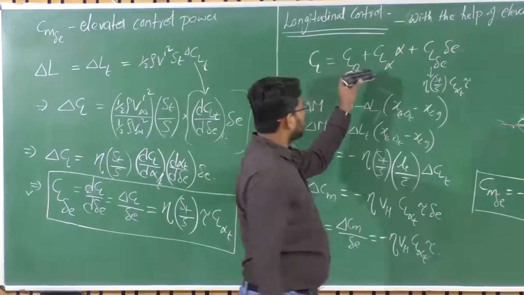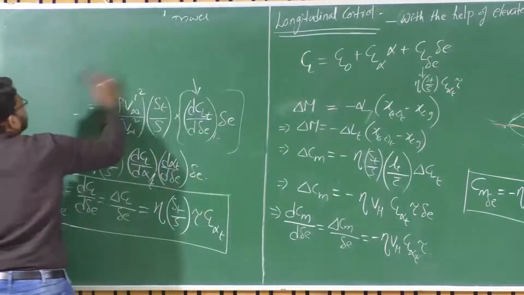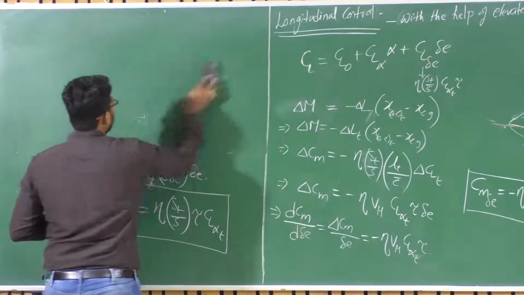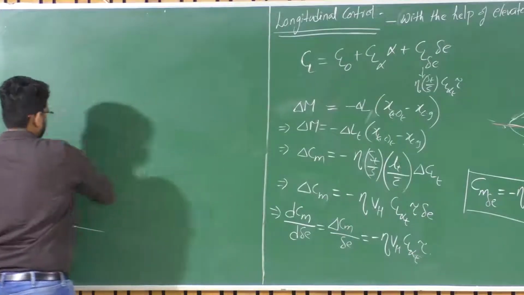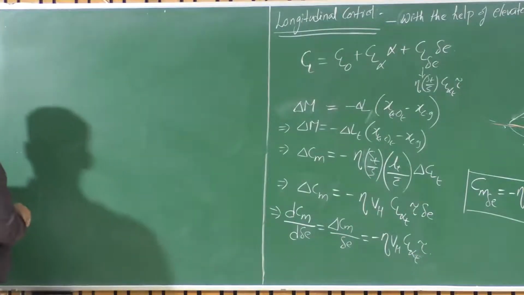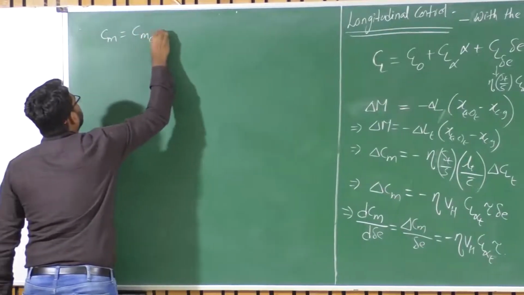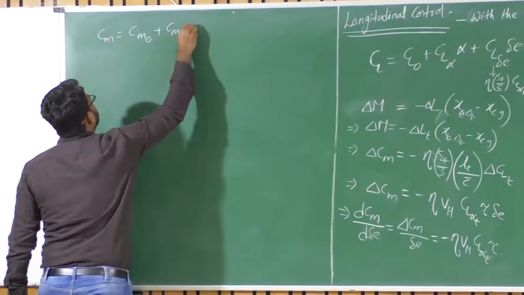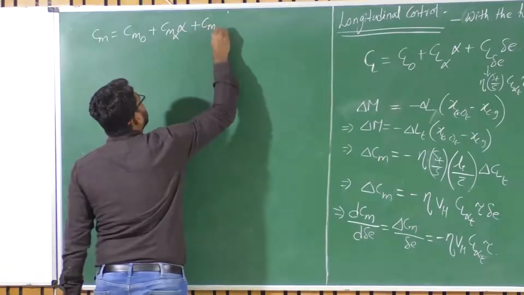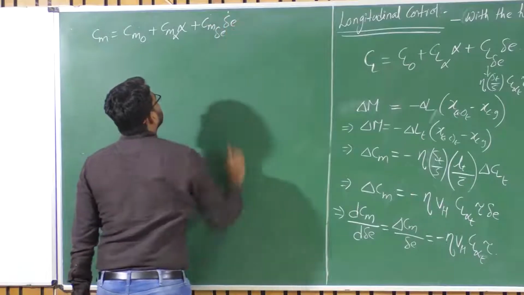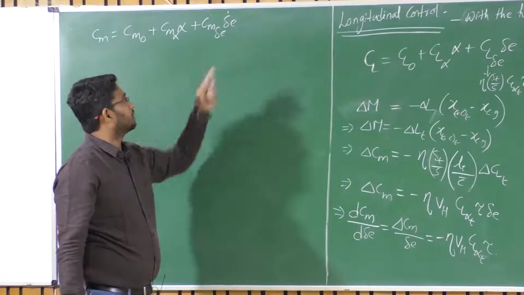Okay. Similar to this, the total pitching moment of the aircraft can now be expressed as Cm naught plus Cm alpha into alpha and Cm delta E times delta E. So when you just have a wing and tail combination, what you have is Cm naught plus Cm alpha into alpha when there is no elevator deflection. But when there is an elevator deflection, we have additional terms: Cm delta E, the elevator control power, comes into the picture, times delta E.